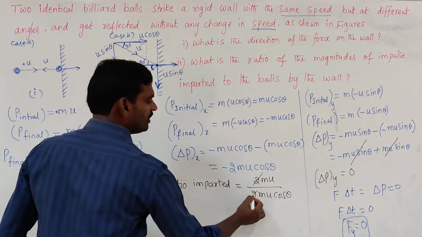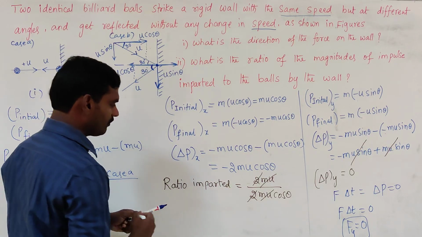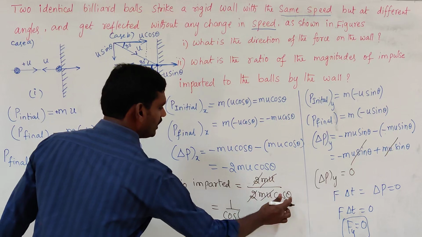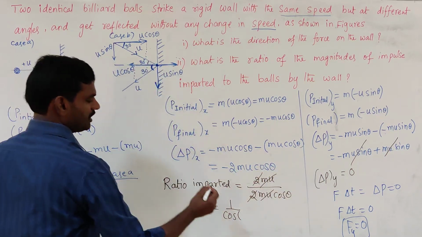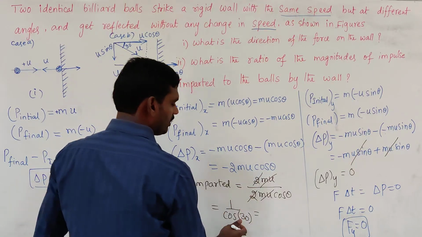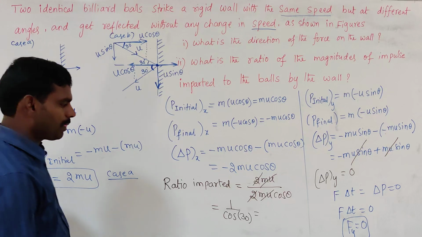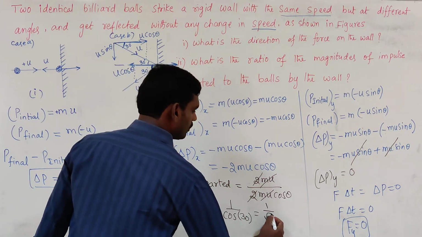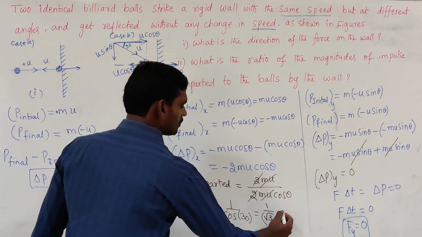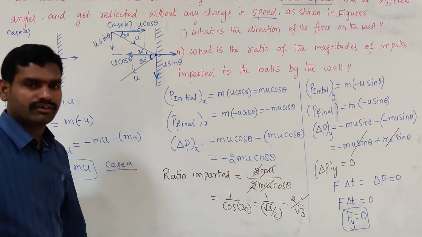So 2 and 2 get cancelled, mu and mu get cancelled. So what will I get? 1 by cos theta. What is theta? Theta is nothing but 30. So that is 1 by cos 30. Cos 30 is nothing but root 3 by 2. So 1 by root 3 by 2. So the ratio will become 2 by root 3. This is the final answer.